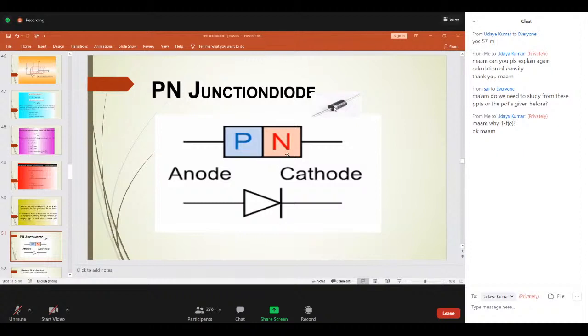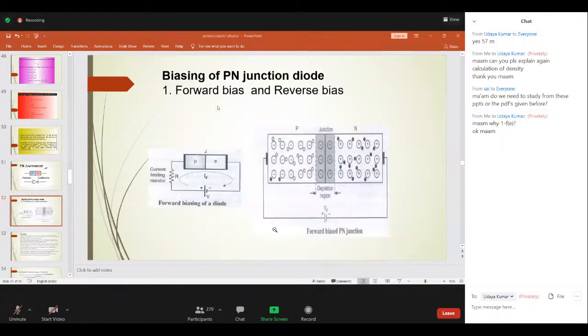This line always indicates the negative, and this side is the positive. Got it? Now, whenever P-type and N-type are attached, that means when a P-type material is intimately joined to N-type material, a PN junction is formed. That is a piece of semiconductor with P-type material diffused into one half and N-type material into the other half, and a PN junction is formed.